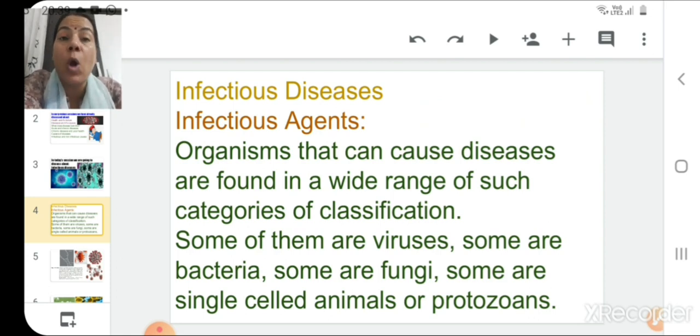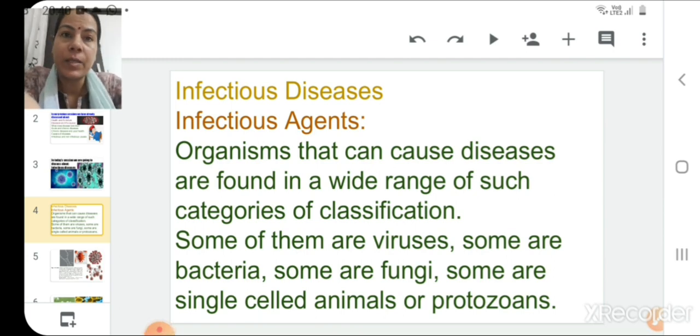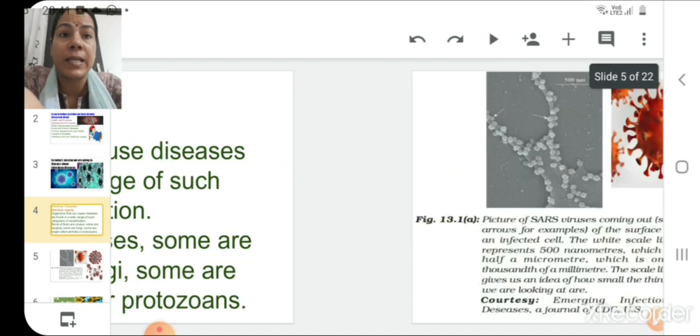Organisms that can cause diseases are found in a wide range of categories of classification, like nematodes, some protozoans, some insects. Some of these infectious agents which cause diseases in us belong to the category of viruses, while some belong to bacteria. Some belong to the category of fungi, and some are single-celled animals or protozoans. So there is a wide variety of living organisms which cause diseases in us.